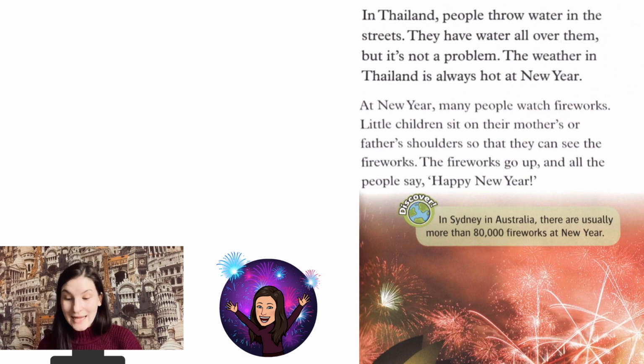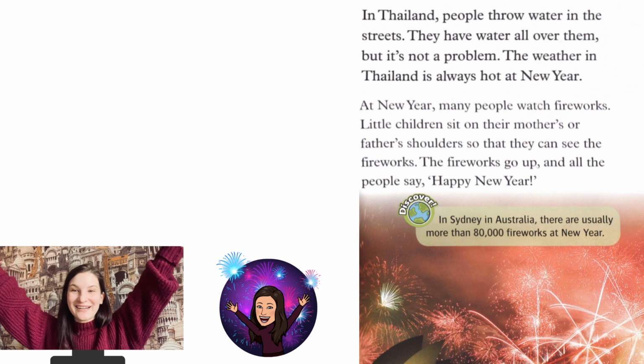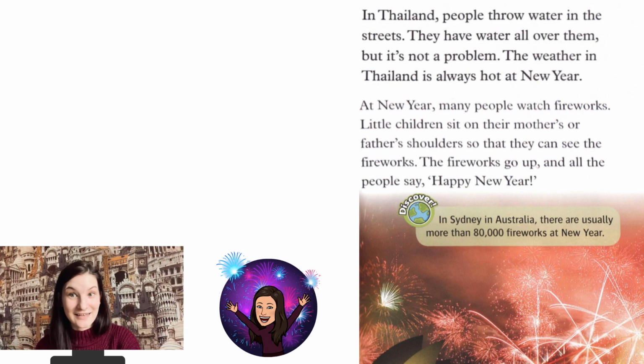At New Year, many people watch fireworks. Little children sit on their mother's or father's shoulders so that they can see the fireworks. The fireworks go up and all the people say, Happy New Year! In Sydney, in Australia, there are usually more than 80,000 fireworks at New Year.